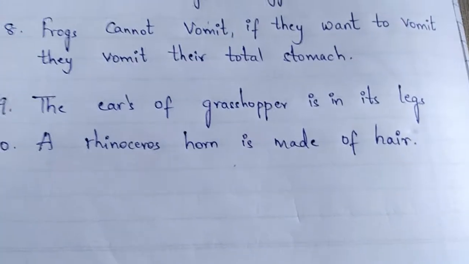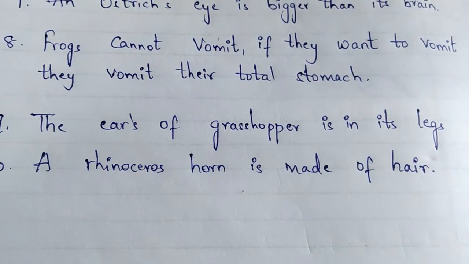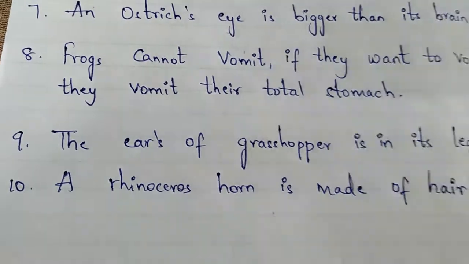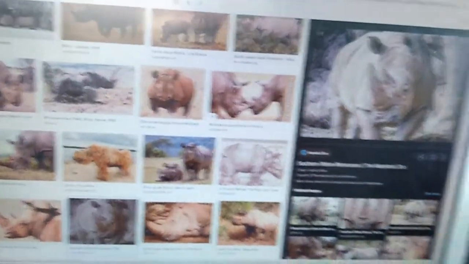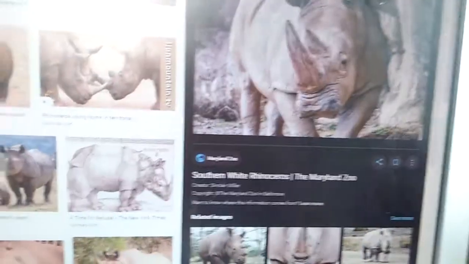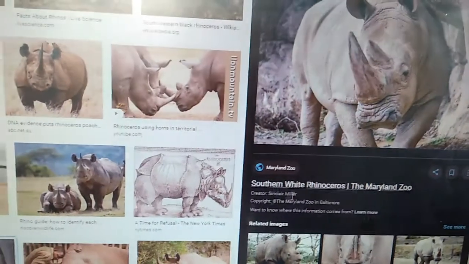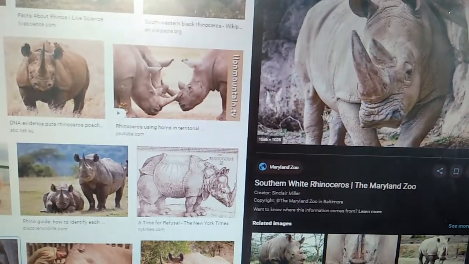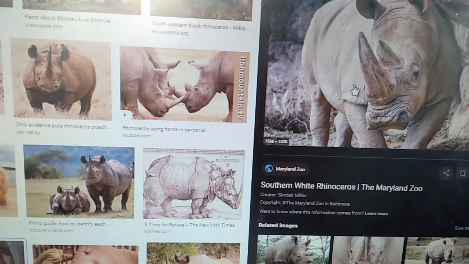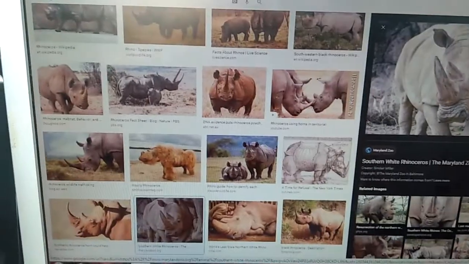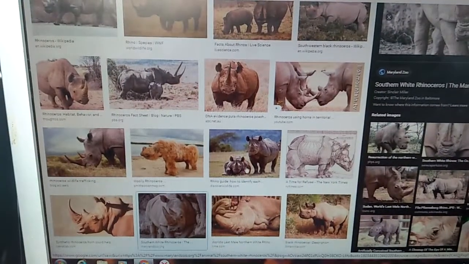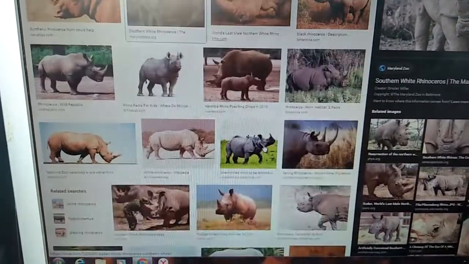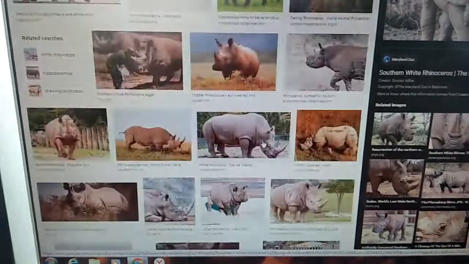Next one. A rhinoceros horn is made up of hair. See this picture, Nana. See here. Its horn looks like a bone. Yes or no? But it's not a bone. It seems this horn itself is made up of hair. Okay? See the picture. These are nothing but rhinoceros. You can also say it as rhino.